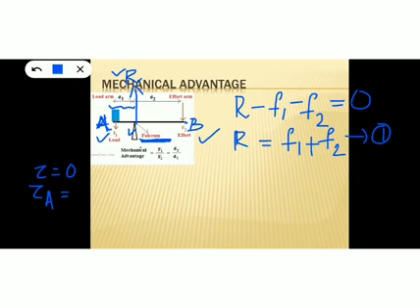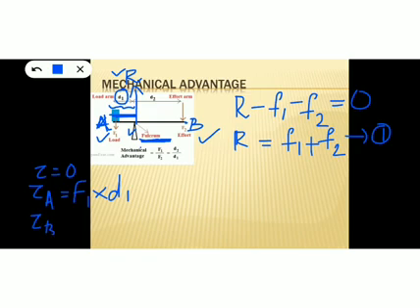So what is the force acting at the point A? That is F1. And what is the perpendicular distance of that force from the fixed point, that means from the fulcrum? That perpendicular distance is equal to d1. So the torque acting at the point A is F1 into d1. Then what is the torque acting at the point B?